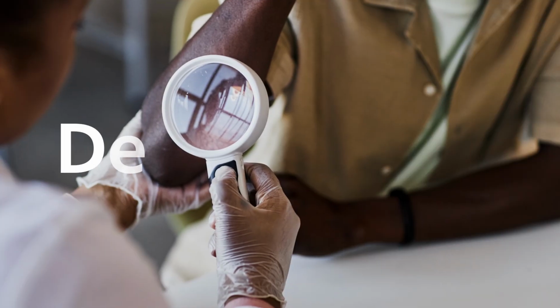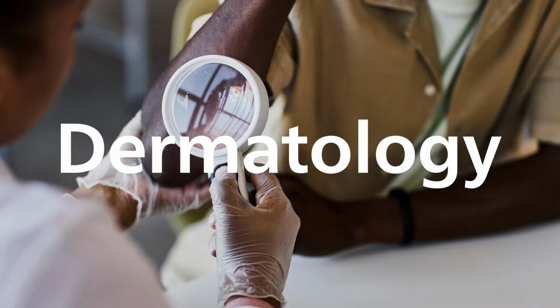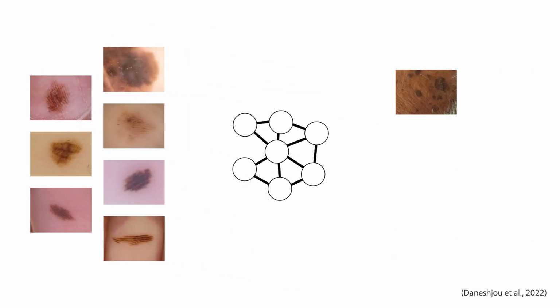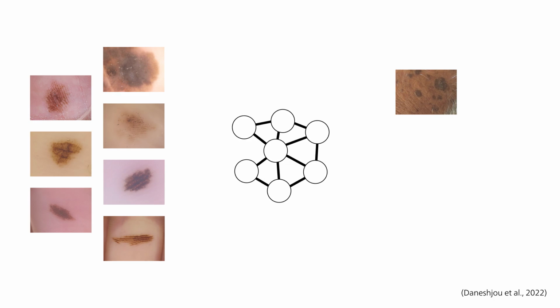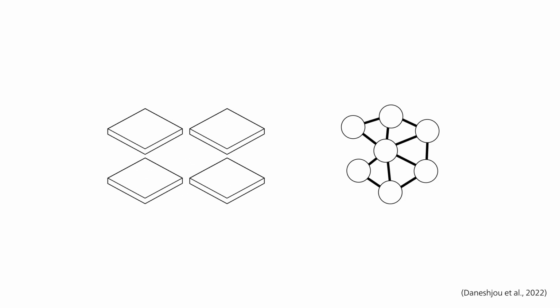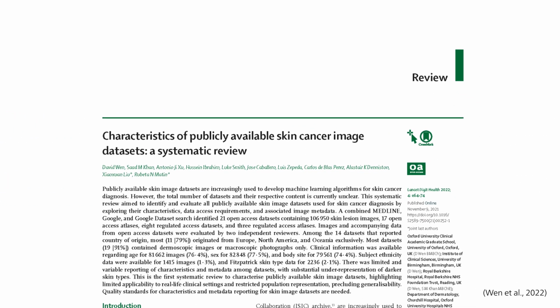Example 2. Dermatology. AI models in dermatology can classify skin lesions with high accuracy, but mainly for lighter skin tones. When tested on images of darker skin, the diagnostic accuracy drops significantly. This is because many skin lesion datasets used to train AI models for skin cancer diagnosis contain mostly images from individuals with lighter skin.